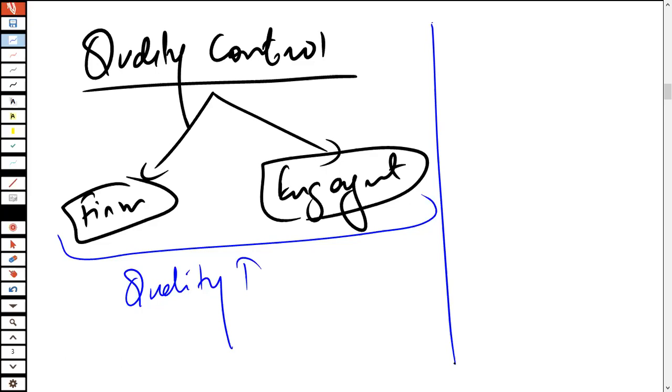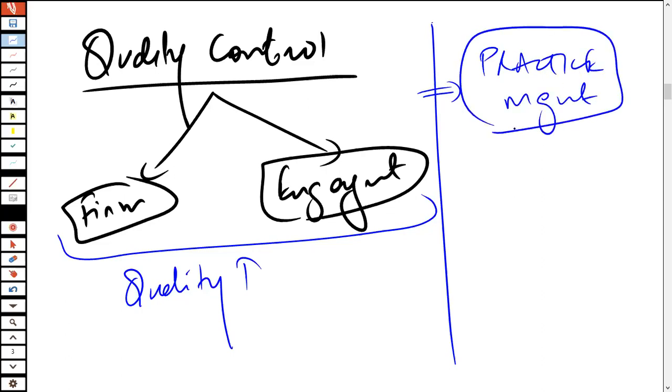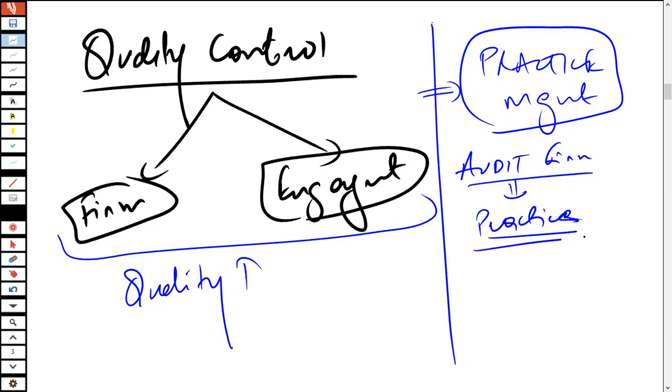Now, there is another thing which is called practice management. What do you mean by practice management? Let me guide you about it. The audit firm is actually a practice. When you are operating an audit firm, you are operating a practicing firm.